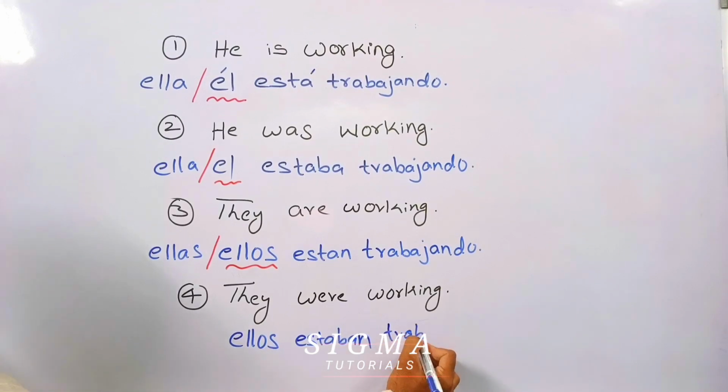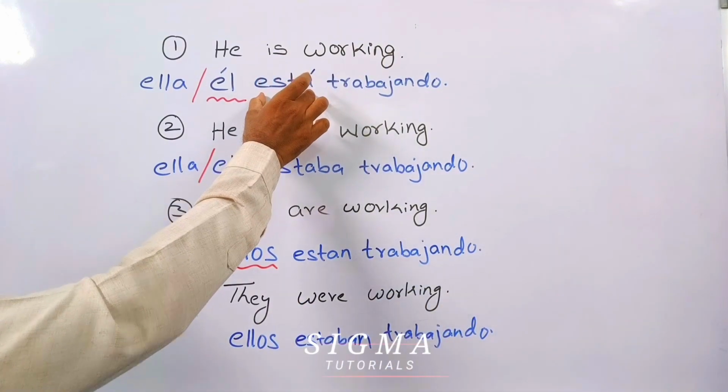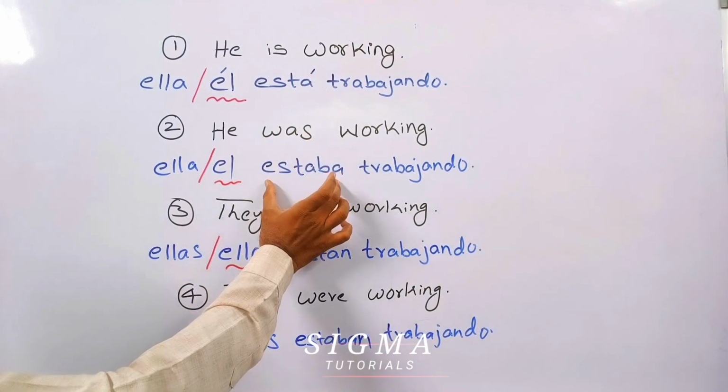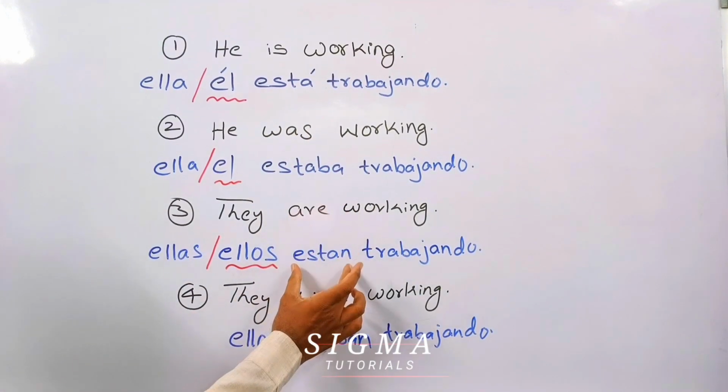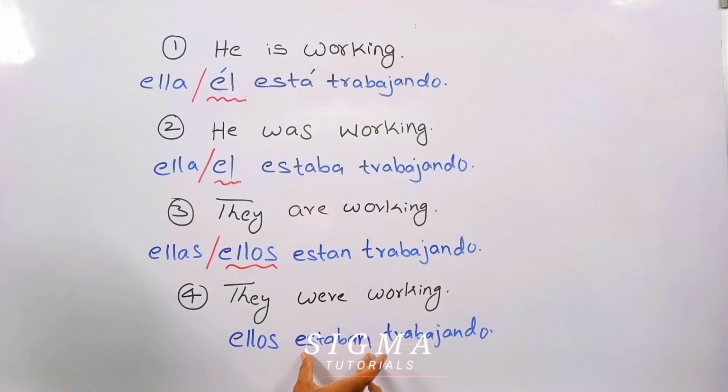Trabajando, the same word we will repeat. So here instead of "is" we are using está, for "was" estaba, for "are" están, and for "were" estaban. So this is very simple. Please practice. We need only this small practice.